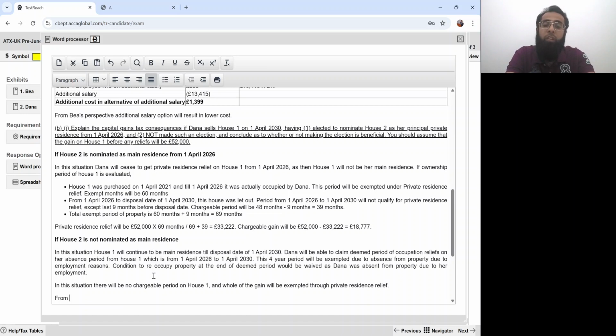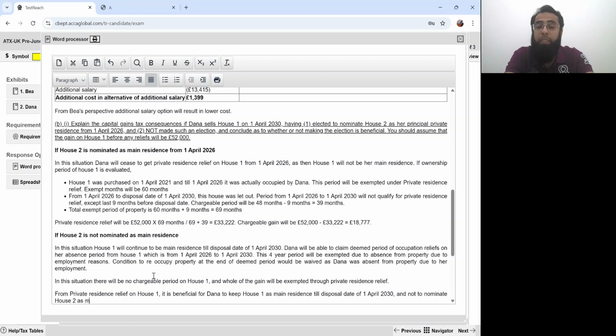So from the private residence relief perspective on house 1, it is beneficial for Dana to keep house 1 as main residence till the disposal date of 1st April 2030 and not to nominate house 2 as main residence.